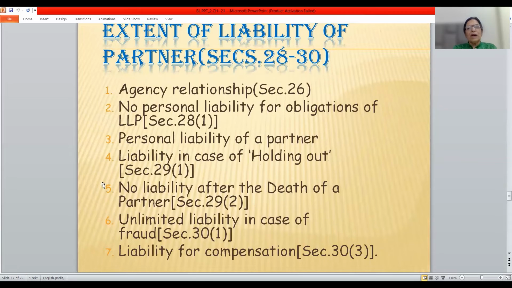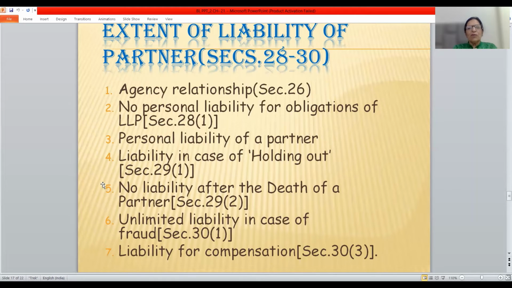Extent of liability of partners. Sections here are 28 to 30. Agency relationship. This is a point which is overlapped. There is no agency relationship in case of LLP. Every person who is a partner of the LLP is the agent of the LLP alone. He is not the agent of the other partners. He cannot bind the other partners with his own acts.